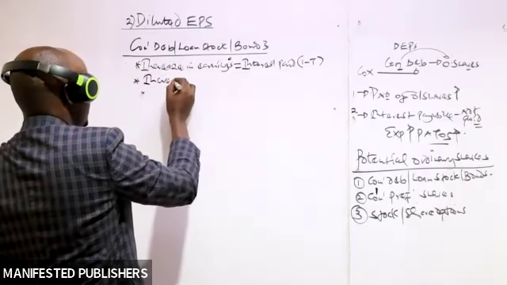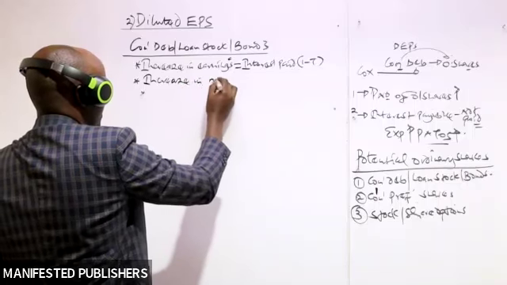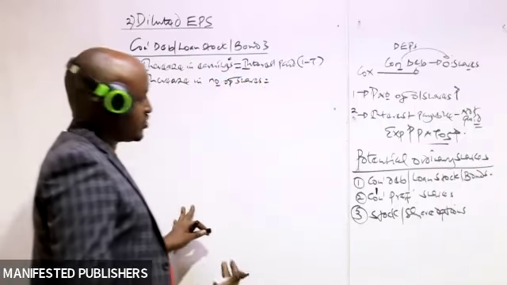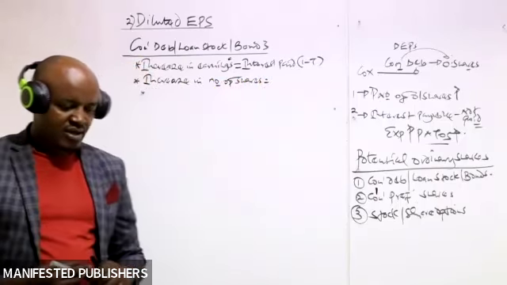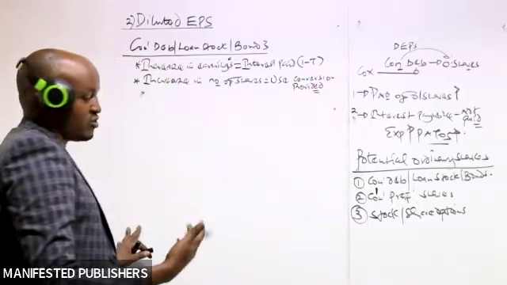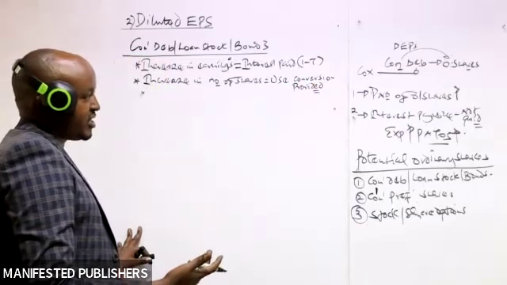Then number two, compute the increase in number of shares. Here we want to know how many ordinary shares would have been issued by our company, assuming these convertible securities were converted into ordinary shares. To compute this, you use the conversion rate which is provided. The examiner will always give you the rate at which these debentures, bonds, or loan stock can be converted into ordinary shares.